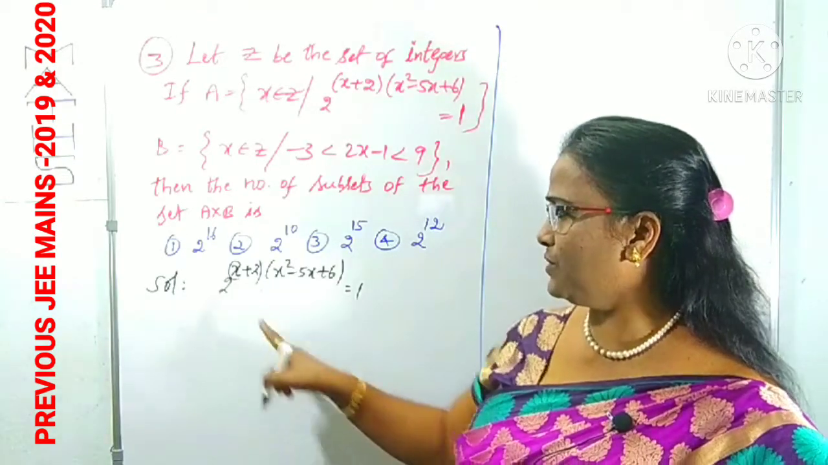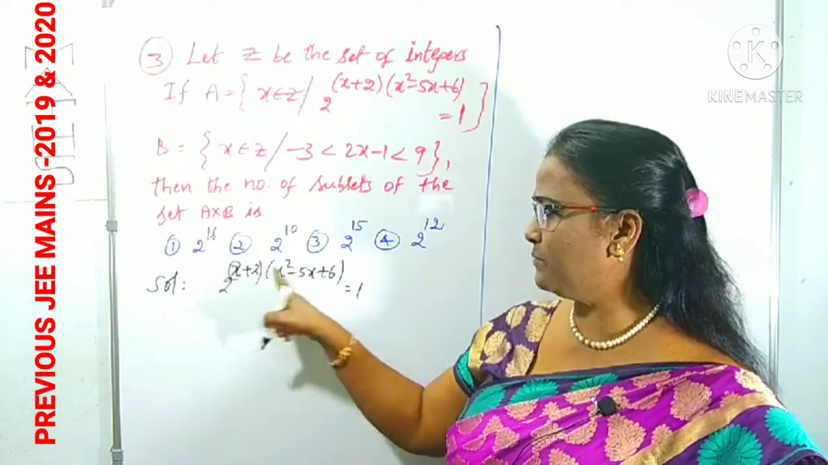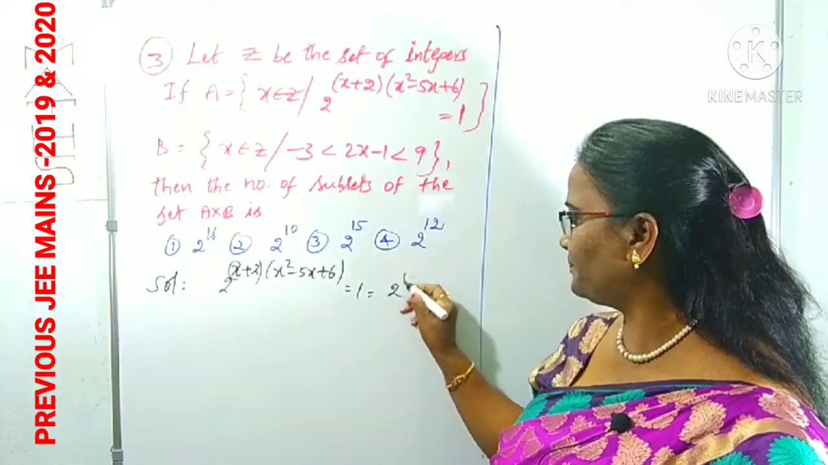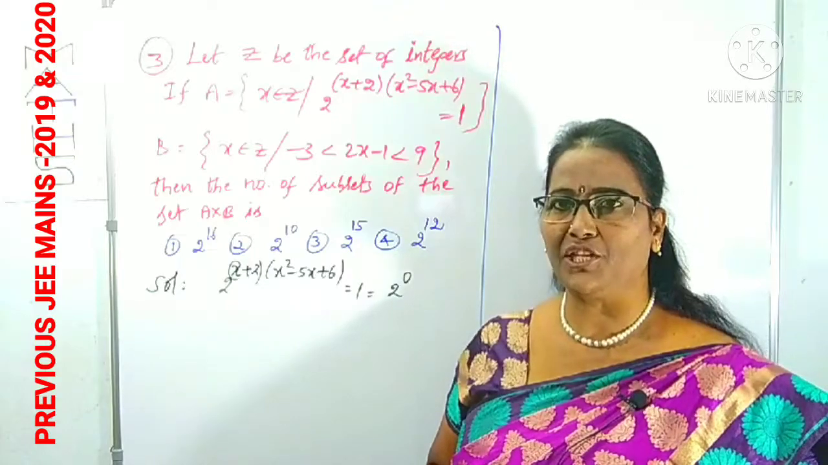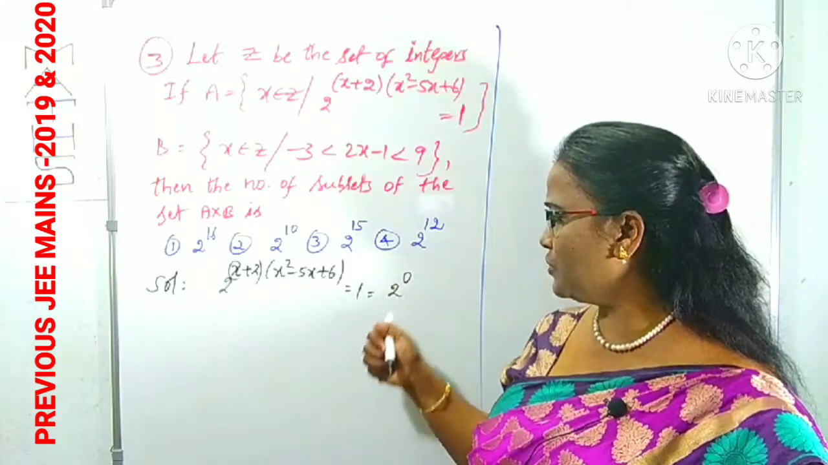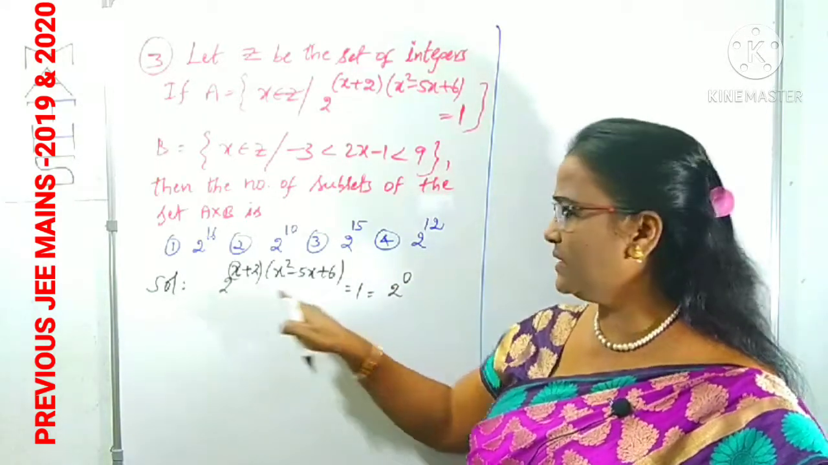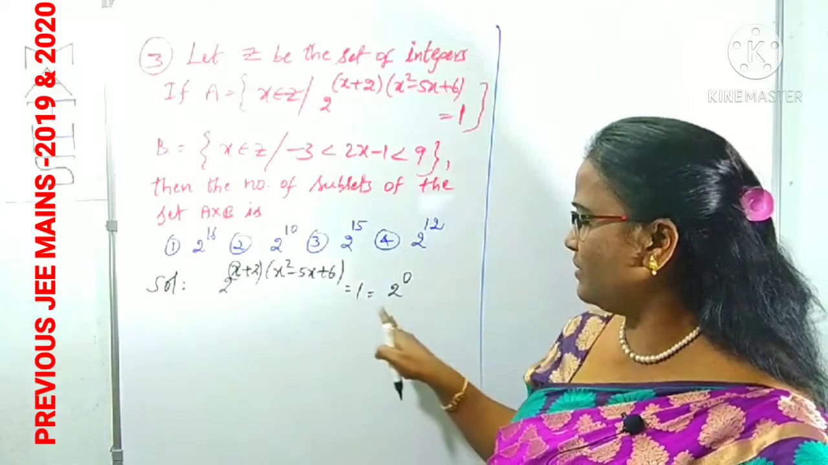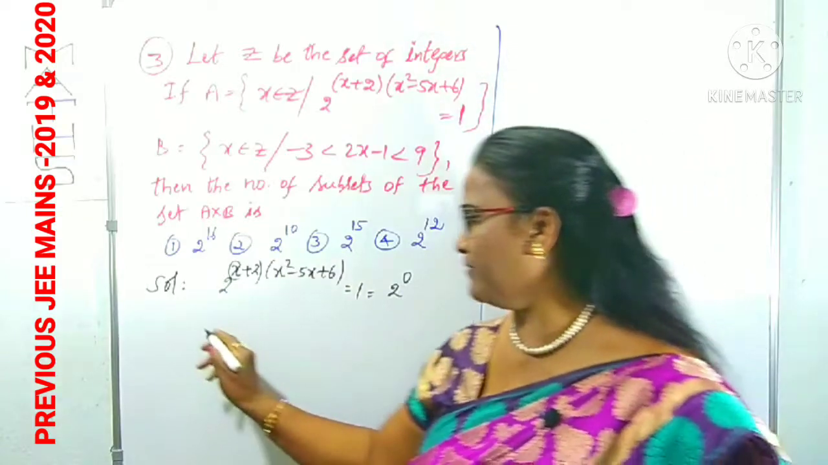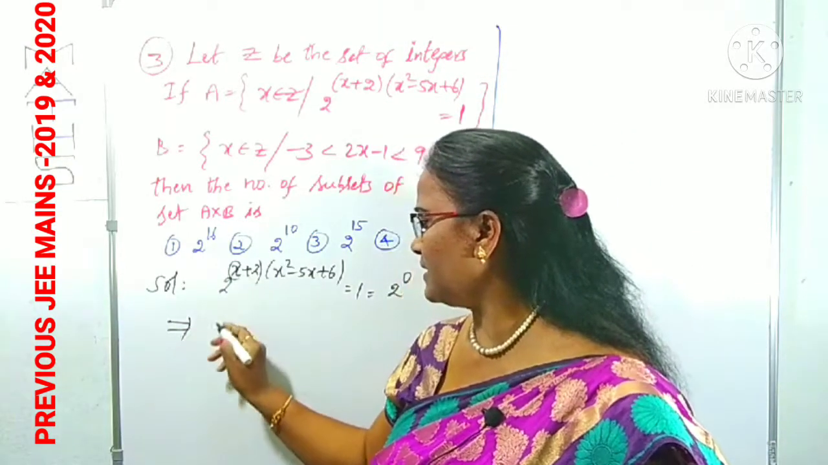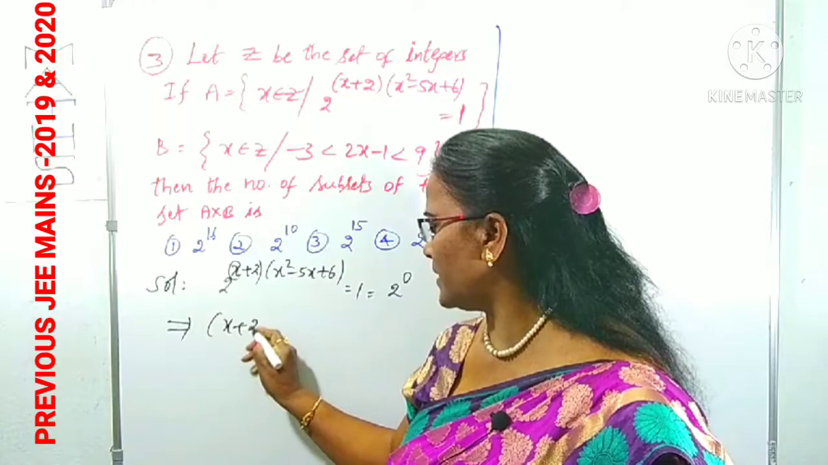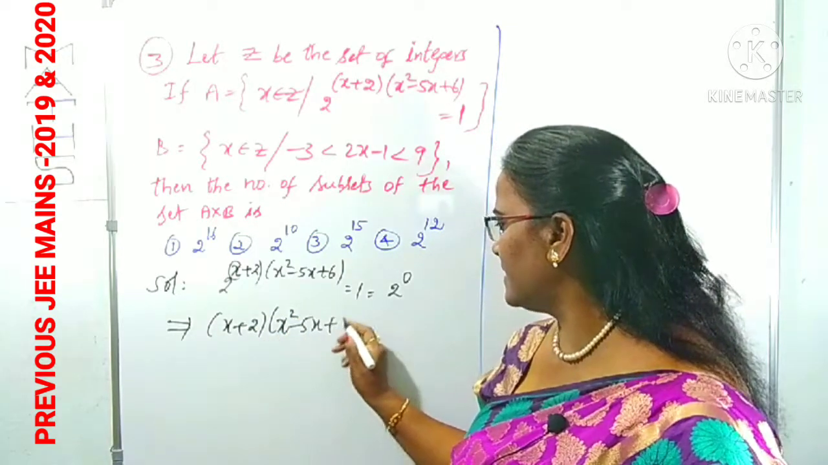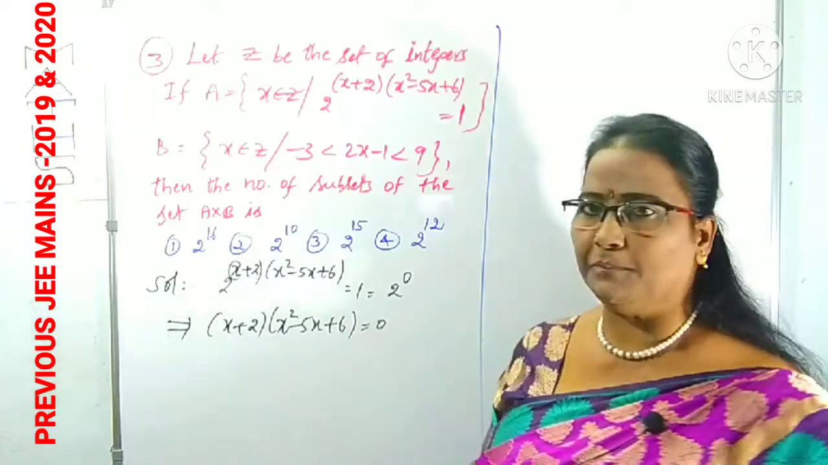To solve this one, you know that clearly left side 2 power something is there, right side what is there? 1 is there. 1 shall I write 2 power 0? Yes, any power 0 is 1. Why I am taking 2 power 0 only? Because here base is 2. Now bases are equal, we can equate their powers, you know very well. That means indirectly we have x plus 2 times (x square minus 5x plus 6) is equal to 0.